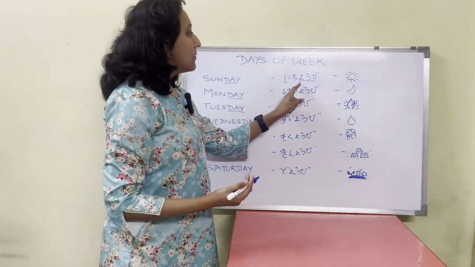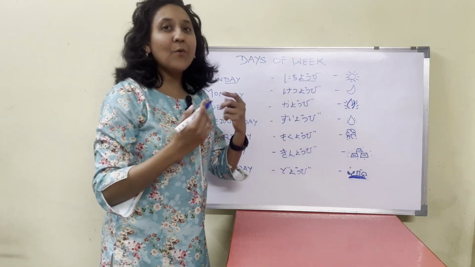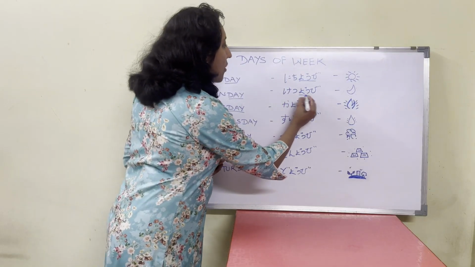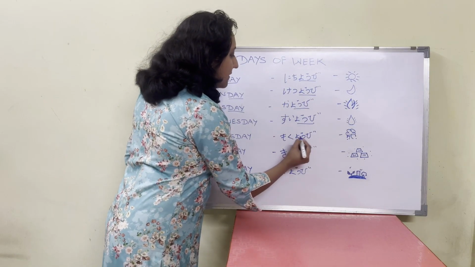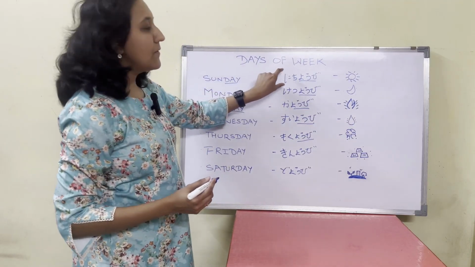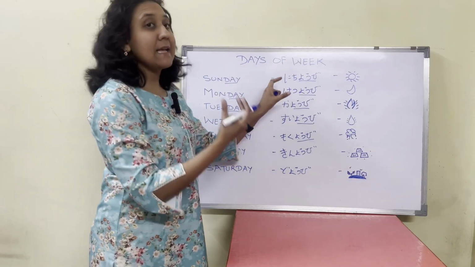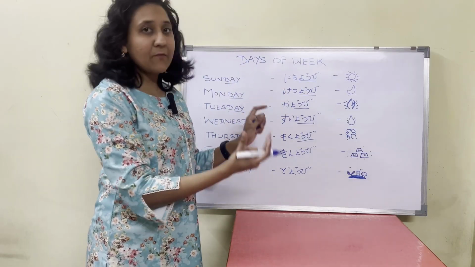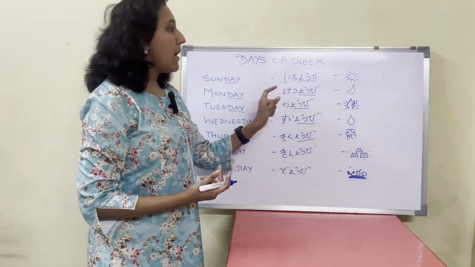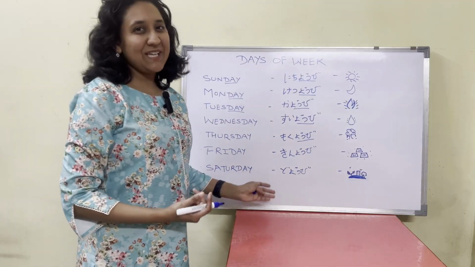The word yobi means day of the week, and it is common for all the days. So you just have to remember the first one or two sounds and add yobi as a suffix, and you can remember all the days of the week quickly.